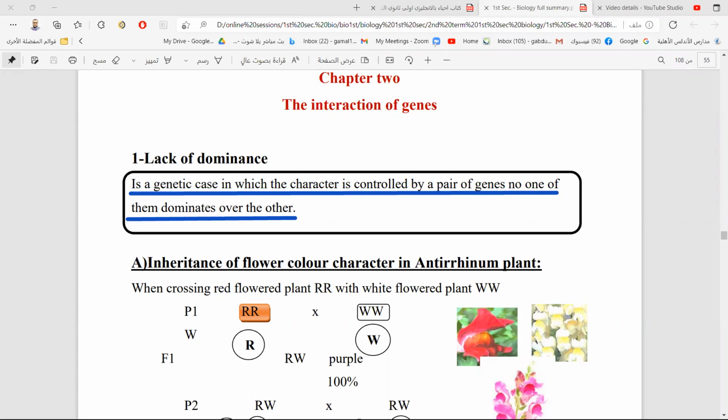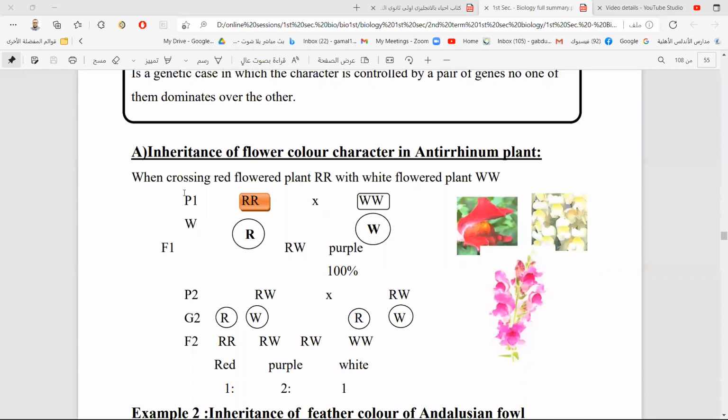When we are studying lack of dominance, we have an example here: the inheritance of the color of the flower in the antirrhinum plant. Here we can see the flower of the plant. We have not two colors only, but three colors.